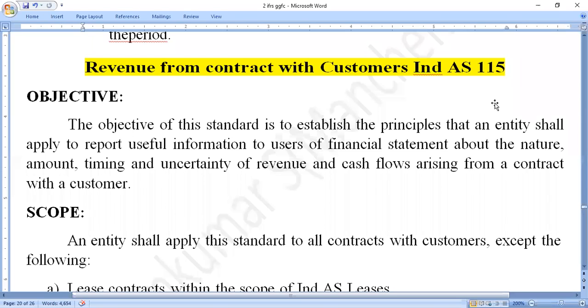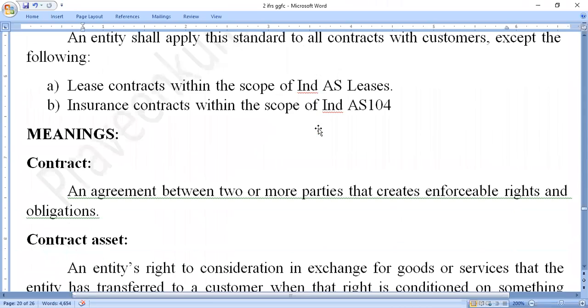In this Revenue from Contracts with Customers, Indian Accounting Standard 115, before we discuss this concept, we should know the meaning of important terms. What are those important terms here? The first one is contract.